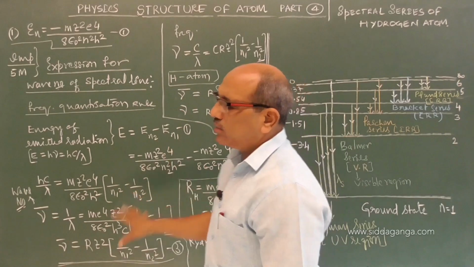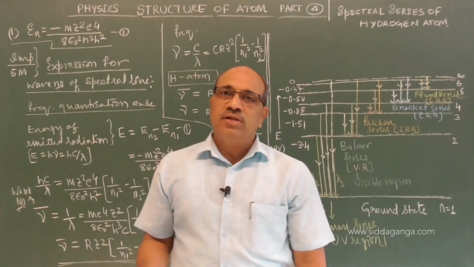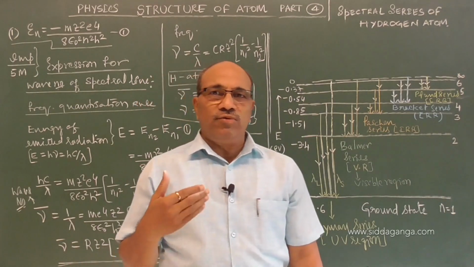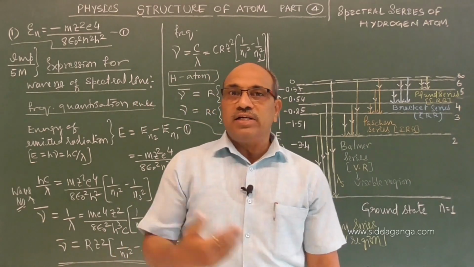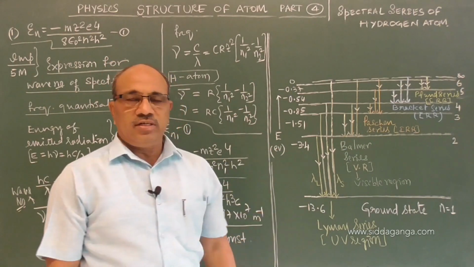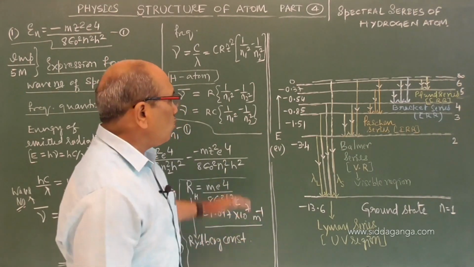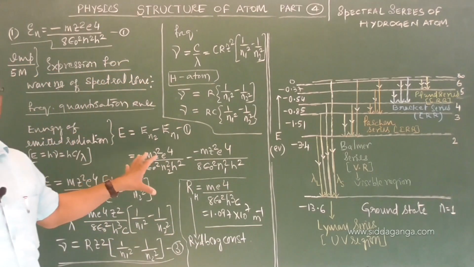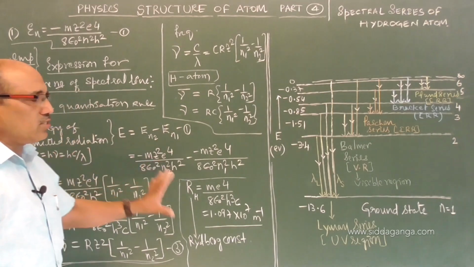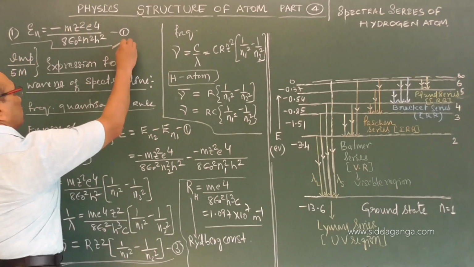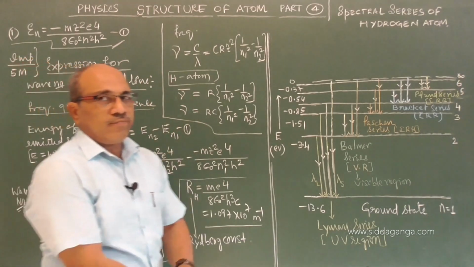So this single relation helps you to find the value of wavelength, frequency or wave number of the emitted radiation when an electron de-excites in an atom from a higher to a lower orbit. This is an important derivation, asked for 3 or 5 marks. I hope you have understood. You have to remember this relation directly. They are not giving it in the board exam.